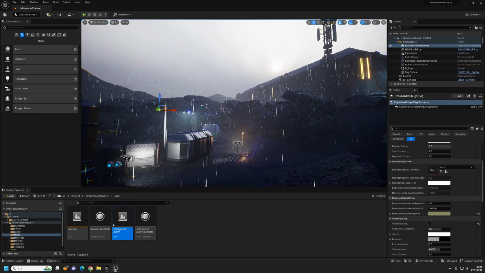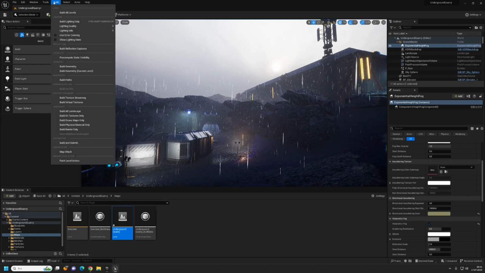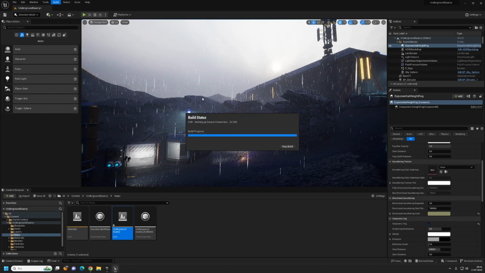After arranging the scene settings from the outliner section, you definitely need to save, build all levels from the build section, and save your project when the process is finished.